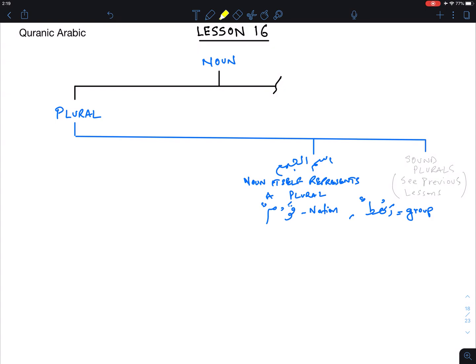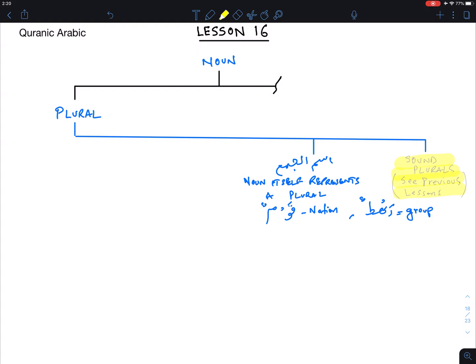So, in the last lesson, I jumped a little bit on the topic and talked about influenced and non influenced condition of a noun. Now, we'll continue with our discussion and explore the nouns in terms of their case being plural. And in plural, we covered sound plurals in the previous lesson, which you can see right here. I've grayed out these sound plurals that we've already spoken of, and you can go there and look at that in their uninfluenced condition, or in what we call nominative condition, now that you're familiar with that term.